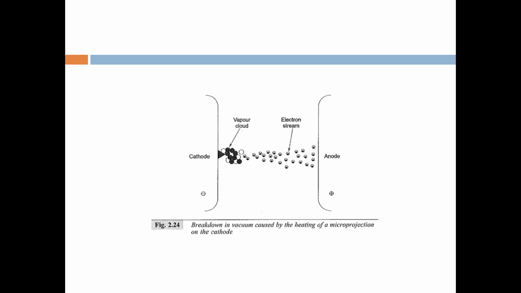See here: cathode, vapor cloud, electron stream. Here the vapor cloud is formed because the loosely attached particles are removed. The electron stream is going to form and is attracted to the anode. Breakdown in the vacuum is caused by heating of the micro projection on the cathode. Where is the projection? That is on the cathode.